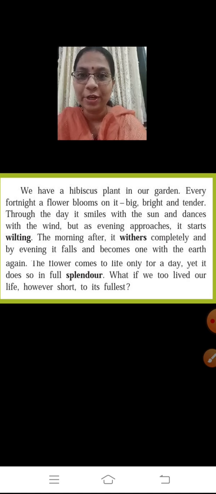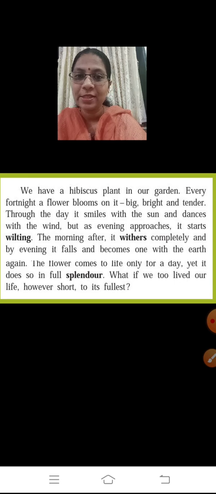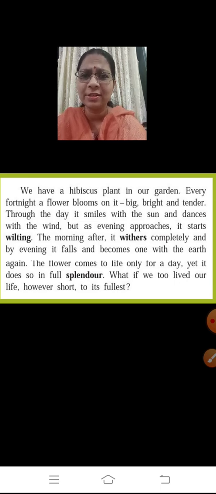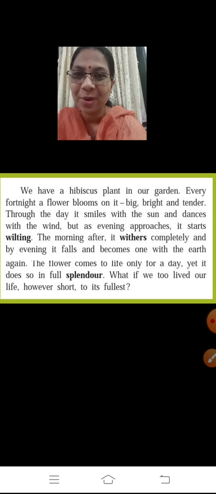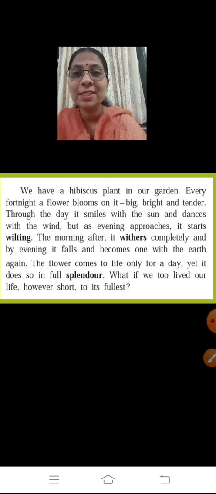A period of 14 days is called a fortnight. Yes, so every fortnight a flower blooms, big, bright and tender. It dances with the wind, it smiles with the sun throughout the day. But as the evening approaches, it tries to wilt, it tries to droop, it starts drying. And the next morning it withers completely, and by evening it falls and becomes one with the earth.